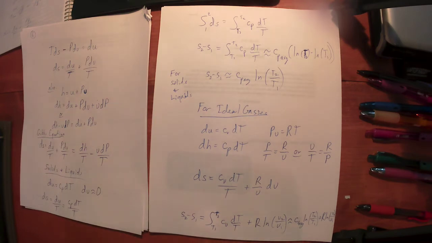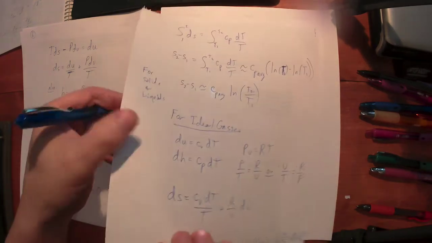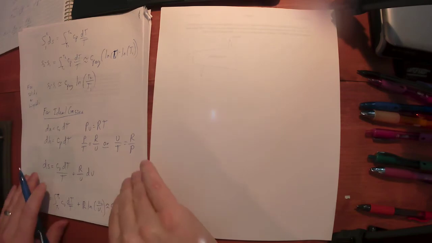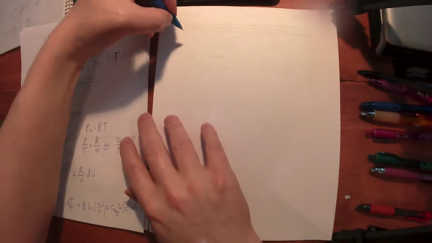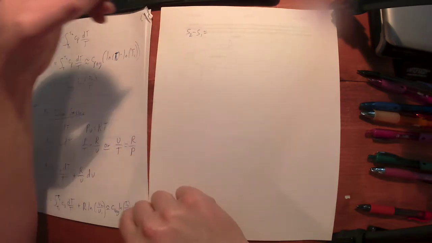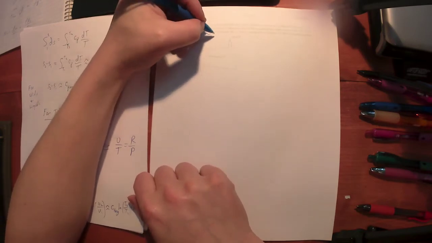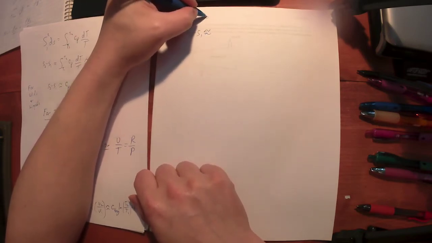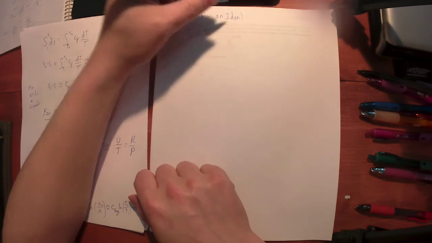Okay, that's one form of Gibbs equation for ideal gases. Let's look at another one. Well, actually, I'm not going to derive the same one, right? So I'm going to write this where you can actually see it. I know it's kind of hard to see that. This is really important. Delta S for an ideal gas, for an ideal gas, that's really important.